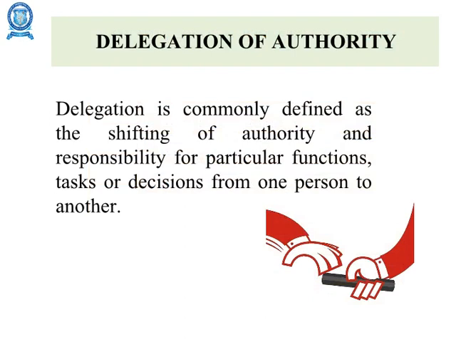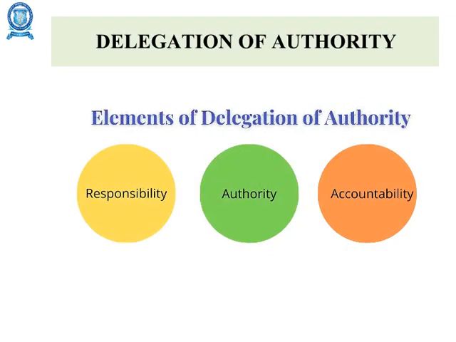Next important topic is delegation of authority. Delegation is commonly defined as the shifting of authority and responsibility for particular functions, tasks or decisions from one person to another. 3 elements of delegation are authority, responsibility and accountability. Authority is the power to give orders and get them obeyed, or in other words, it is the power to take decisions. Responsibility means state of being accountable or answerable for any obligation, trust, debt or something, or in other words it means obligation to complete a job assigned on time and in the best way.